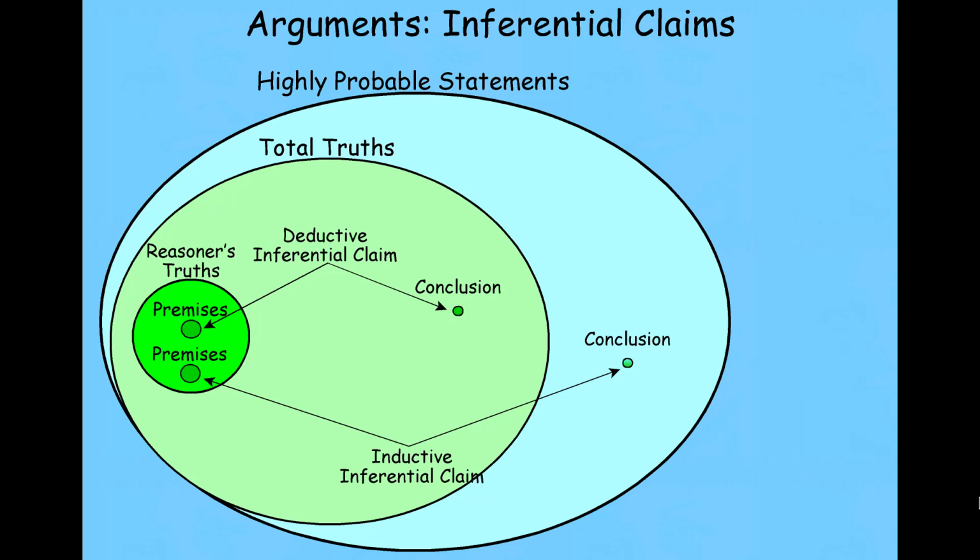Now, what does it mean to be highly probable? Well, it's got to be significantly higher than chance, say, or significantly higher than was thought before. It's got to give you an edge. An inductive inferential claim asserts a relationship between the truth of the premises and the conclusion, but this relationship is just that if the premises are true, then the conclusion is likely to be true, not guaranteed to be true, but likely to be.